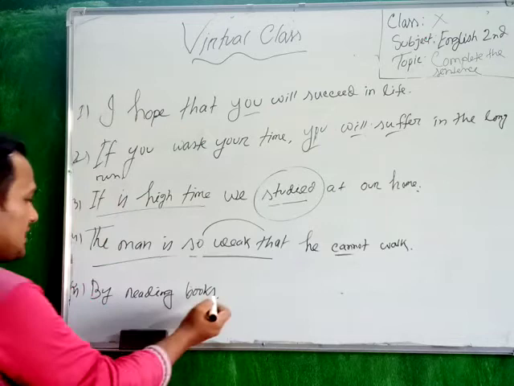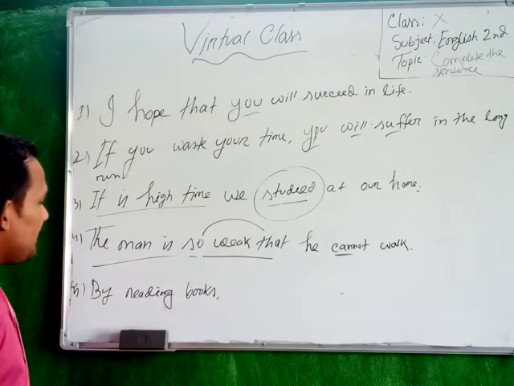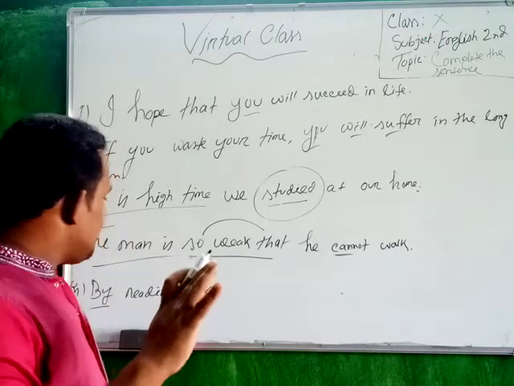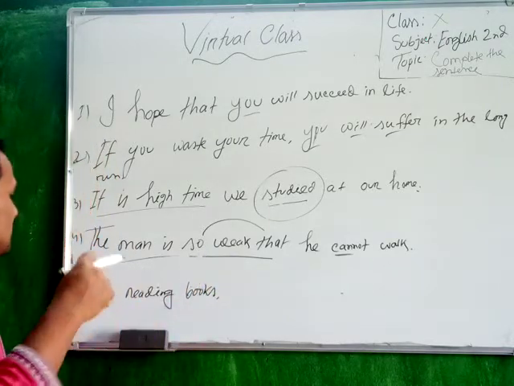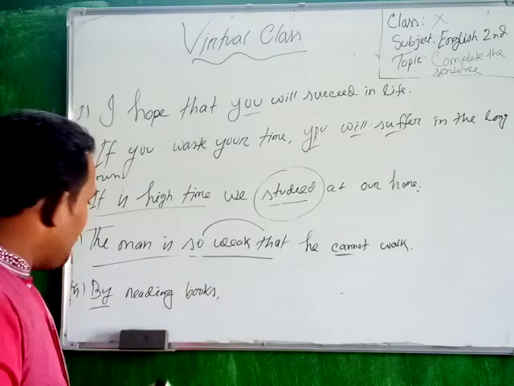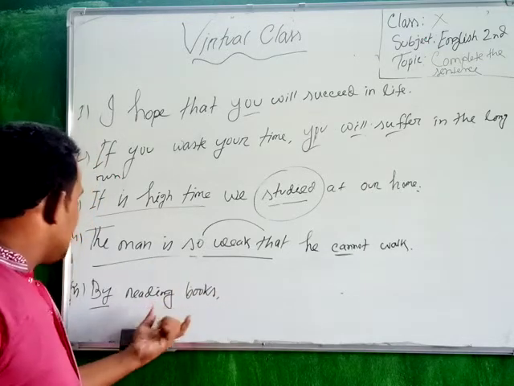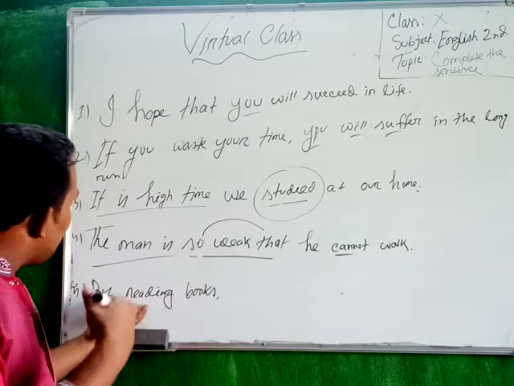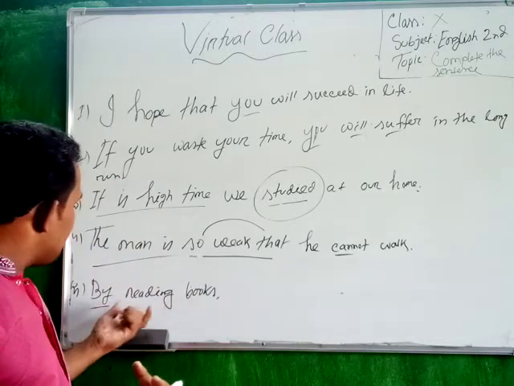So come to the last one. By reading books, you can see that by is a preposition. After any preposition, you have to give the ing form of the verb with present form. By reading books, that means a verb always takes ing after any preposition. So by is a preposition, reading is a verb.